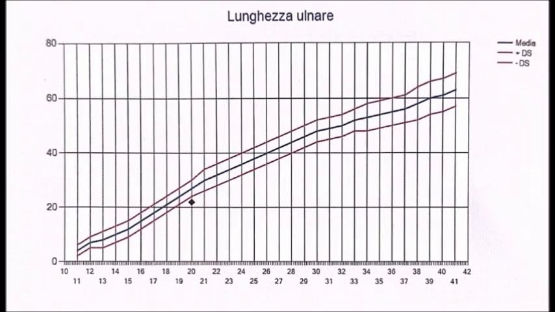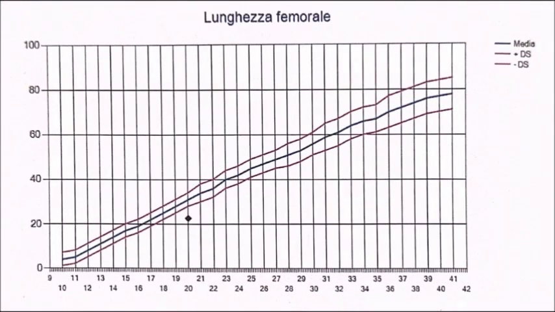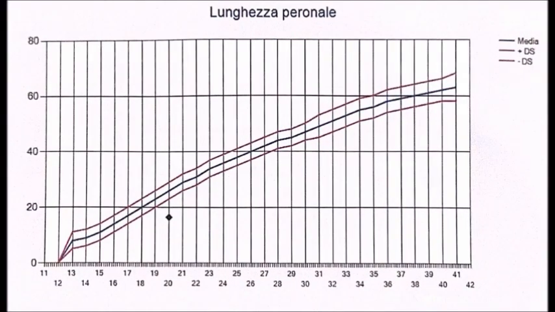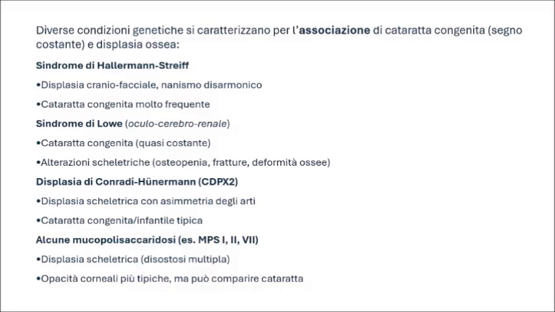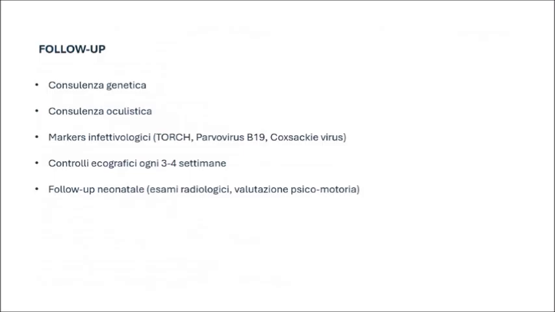Here you can see various nomograms for different bone segments of the upper and lower limbs, along with the overall fetal biometry. There are several genetic conditions in which there is an association between congenital cataract and osteodysplasia. Some of these are shown here on the slide, or you can refer to online portals like Orphanet, but in general, it is impossible to make a definitive diagnosis based solely on ultrasound evaluation.